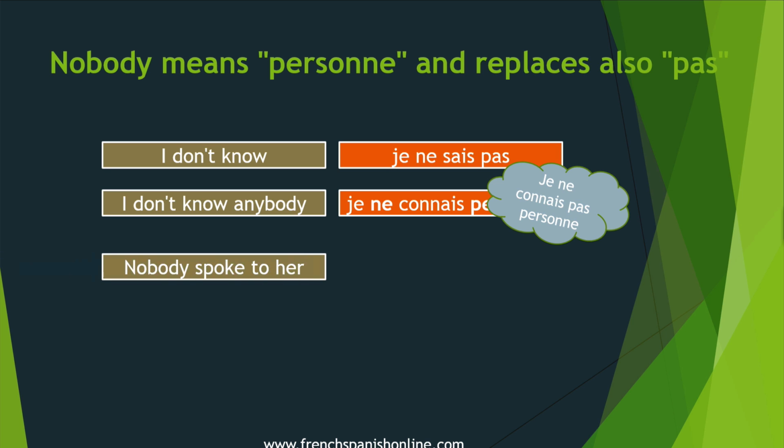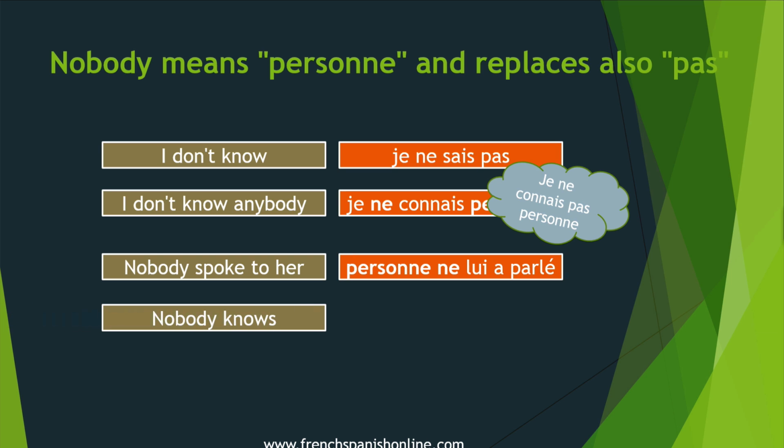Nobody spoke to her. Nobody is a subject, spoke the past. In French, we will say personne ne lui a parlé. Here we have personne as the subject, ne for the first part of our negative sentence, and lui to translate her, because lui here is indirect object, and there is a lesson about it.